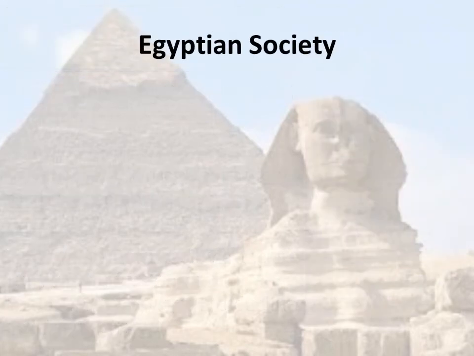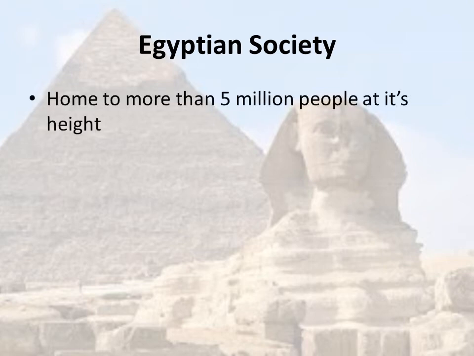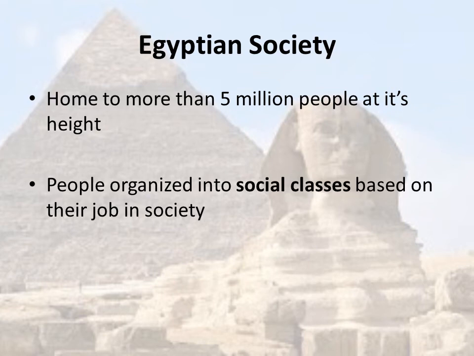So that kind of shows you the political history, or the history of the government of Egypt. But now we're going to look at Egyptian society, which is how people organized themselves. At its height, Egypt was home to more than 5 million people, and these people were organized into social classes, or rankings, based on their job in society.